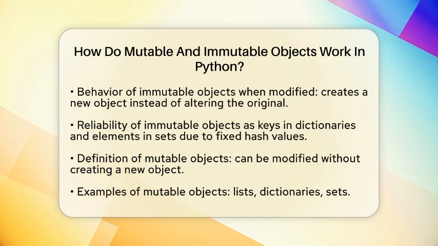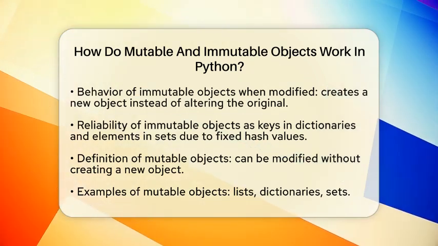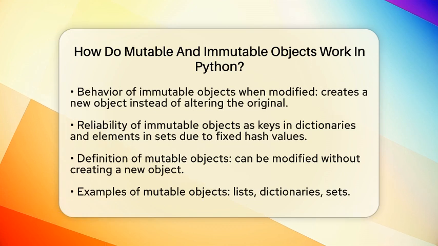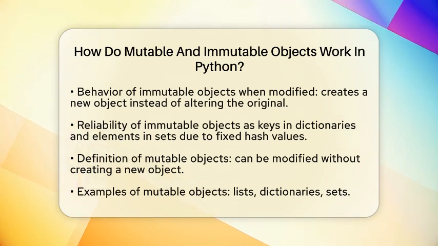These include lists, dictionaries, and sets. Mutable objects can be modified without creating a new object. For example, you can add an item to a list or change a value in a dictionary directly. This flexibility is particularly useful when you are managing collections of data that may change over time.